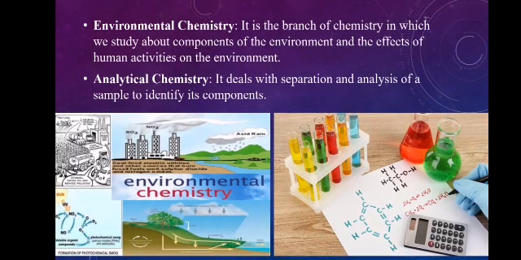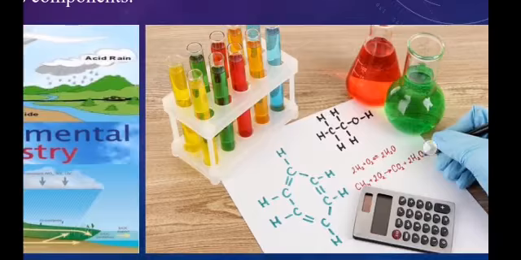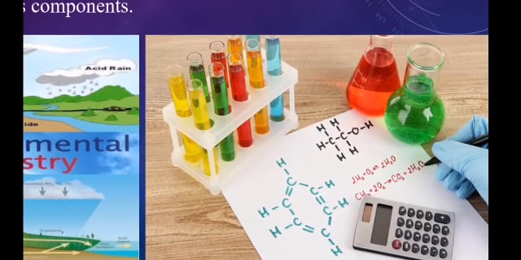Analytical chemistry deals with the separation and analysis of a sample to identify its components. The separation is carried out prior to the qualitative and quantitative analysis. Qualitative analysis provides the identity of the substance, the composition of chemical species. On the other hand, quantitative analysis determines the amount of each component present in the sample. ओके इसमें डिफ्रेंशिएट भी आ सकते हैं, आपको पूछ सकते हैं व्हाट इज़ द क्वालिटेटिव एनालिसिस एंड व्हाट इज़ क्वांटिटेटिव एनालिसिस.